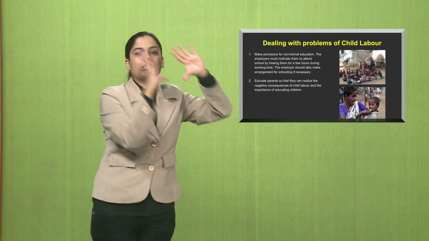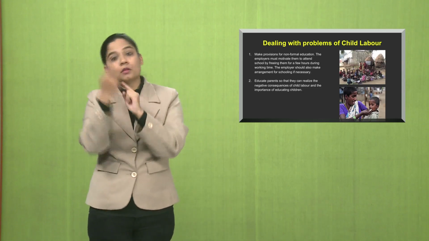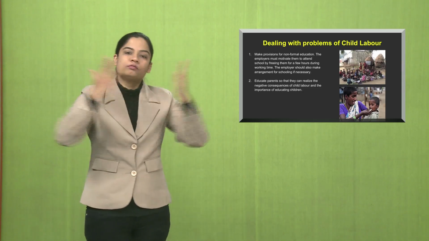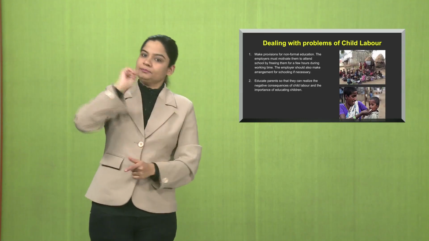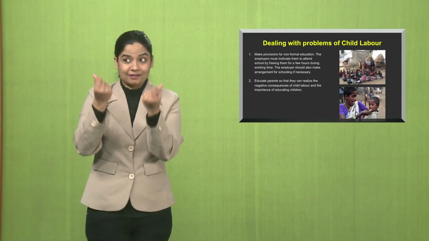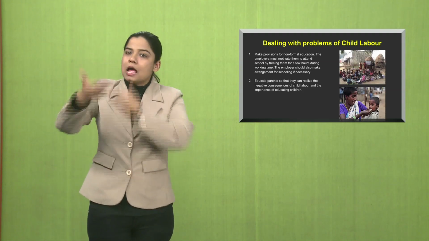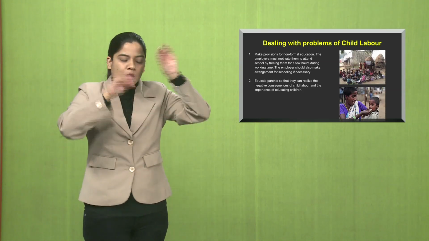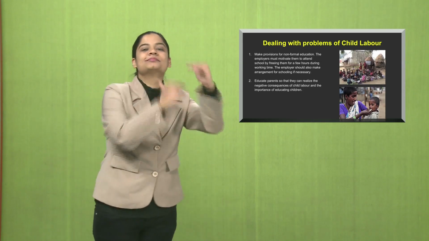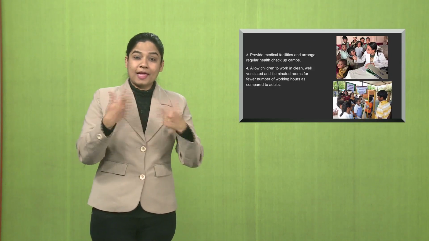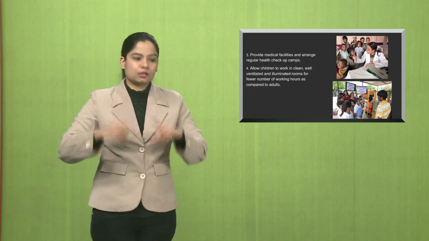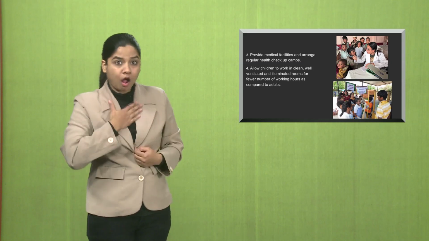If they are working, they will never get interest in education because something that's paying them will feel better off. But it's important that we encourage education. It's important to educate parents so that they can realize the negative consequences of child labor. It's important to counsel the parents and then they can encourage their children to get educated. Third is to provide medical facilities and arrange health checkups, etc. for children.